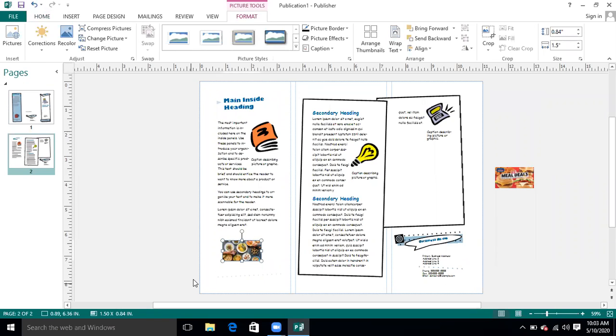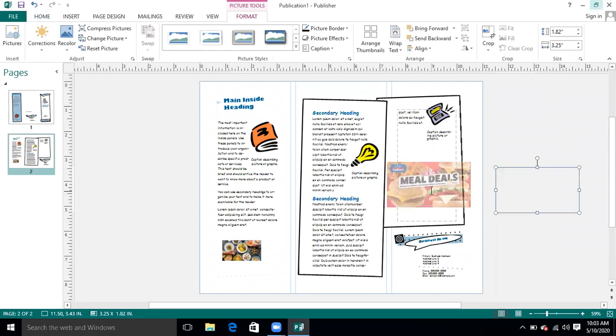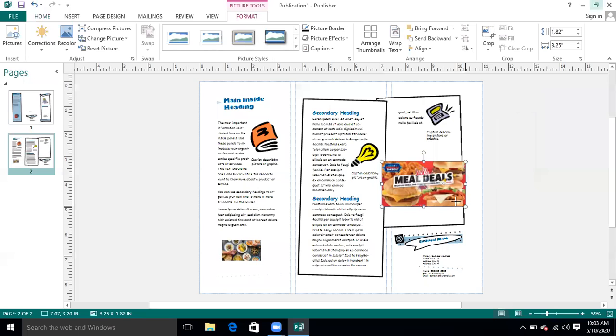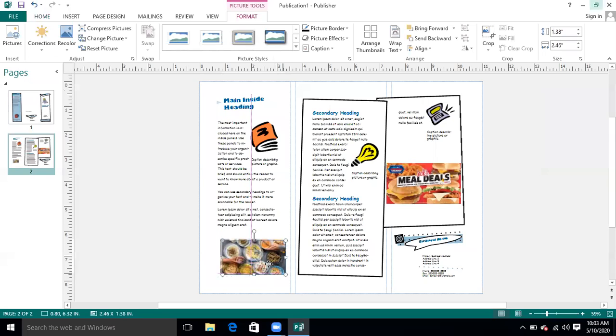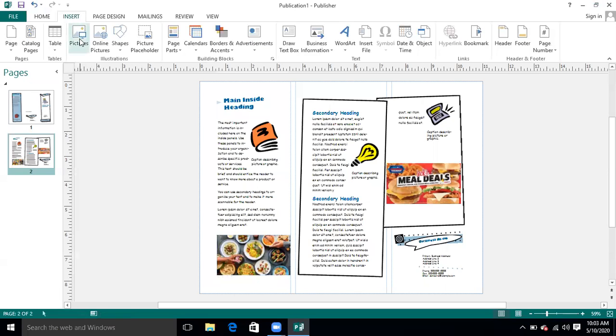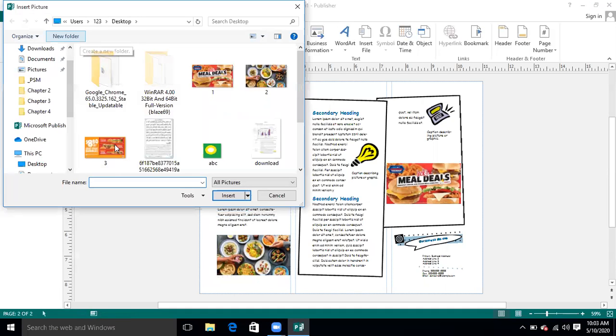I can edit this text. For example, I want to have this picture over here. These are the deals that I am offering. This is the deal that I am offering. These are different deals of the food restaurant that we are offering. For example, if some other picture is there that you want to have, you can, by going to the insert option,